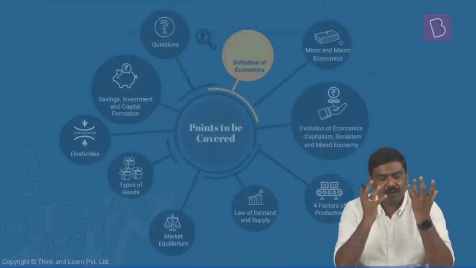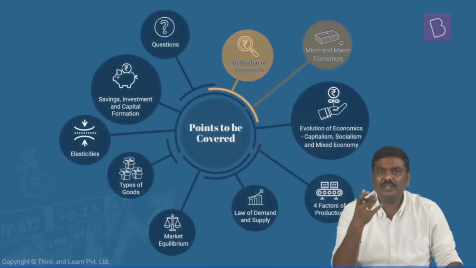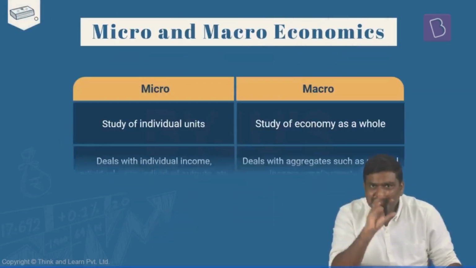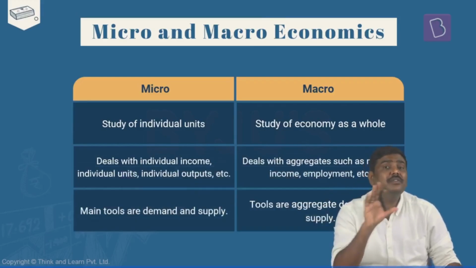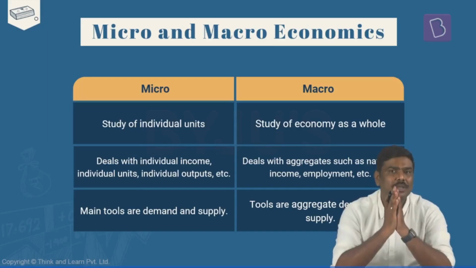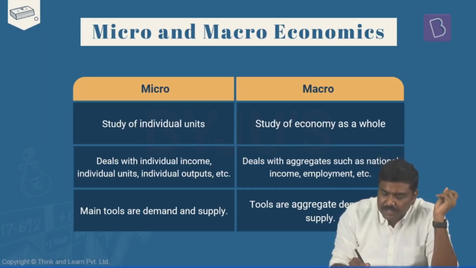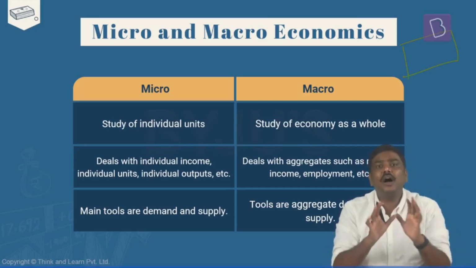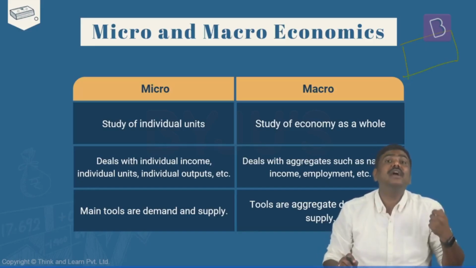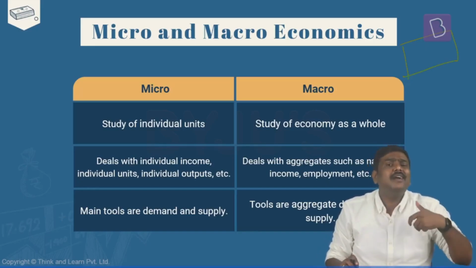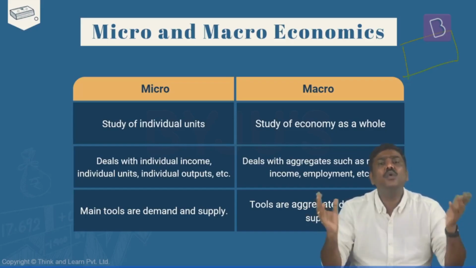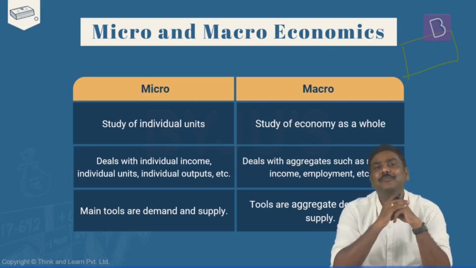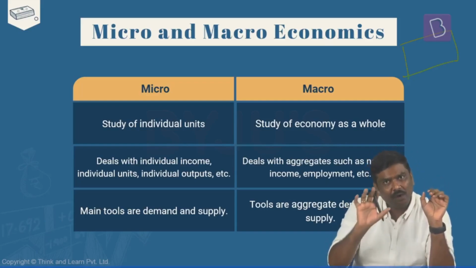Now, this particular subject of economics, or study of economics, is basically divided into two parts: micro and macro. What is the basic difference between microeconomics and macroeconomics? Let's take a simple example. Imagine this is one country, and in this country, let's assume 10 households are there. If you ask me, sir, why are you taking only 10 houses? Can we take 100 houses? I'll say, yes, please go ahead. But the number of houses is not important as long as you understand the concept here. So imagine in this country, 10 houses are there.